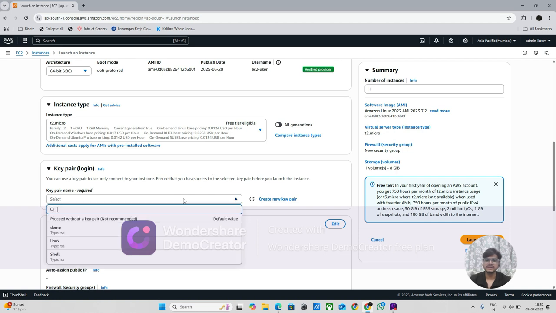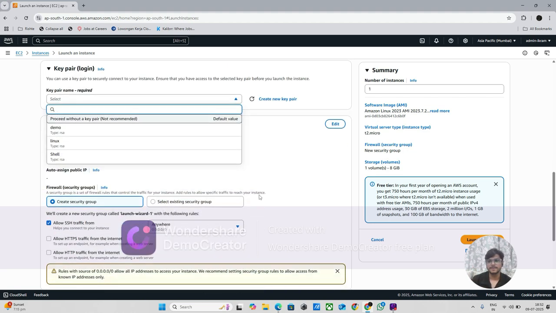You can see this key pair is nothing but what you use when you are going to log in from SSH or anything. I had created one before, so that's why this is showing. Otherwise it is not going to show you. You can also create a new pair.